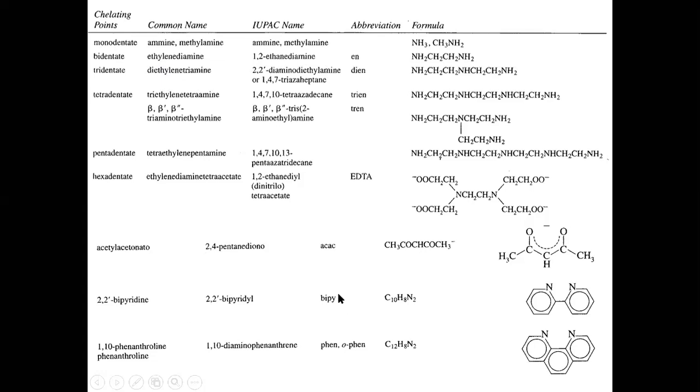By the abbreviation PY. See, in your exam, they give only abbreviations or simply EDTA. You should write this name, either common name or IUPAC name, whatever name.